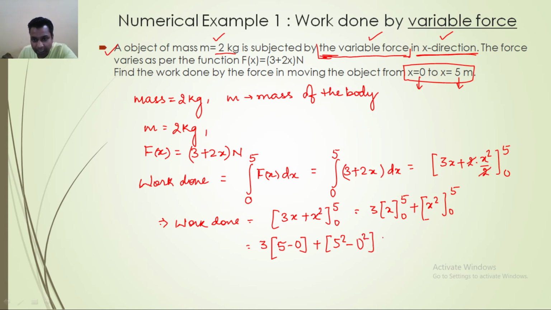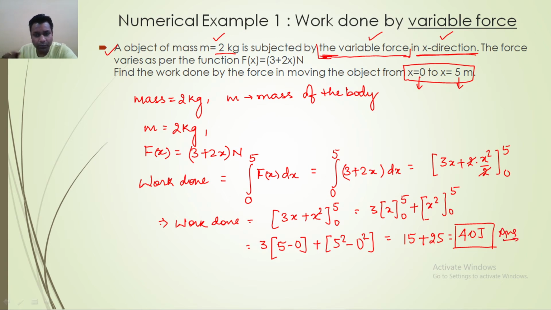So this is equal to 5 threes are 15 plus 5 square, 25. That comes out to be 40 joule. This is the work done, and this is the required answer of the question asked here. So the work done comes out to be 40 joule.